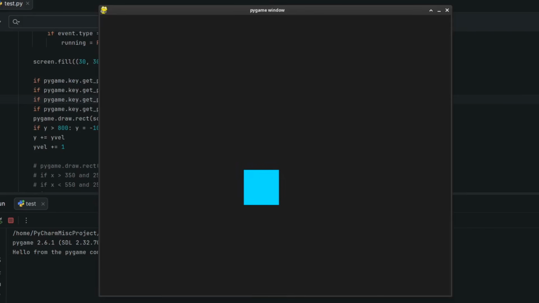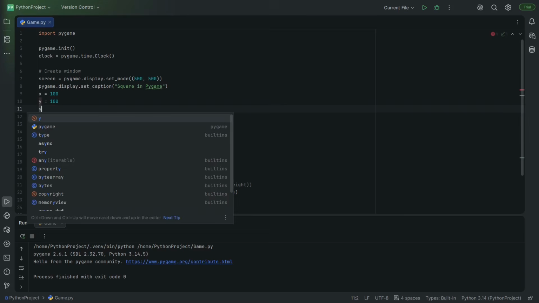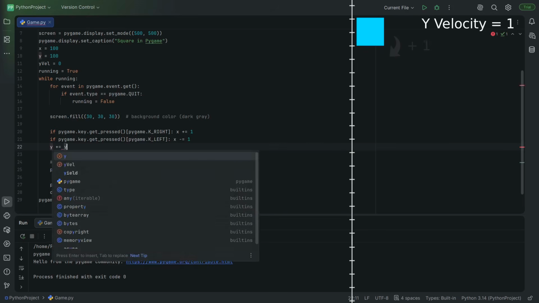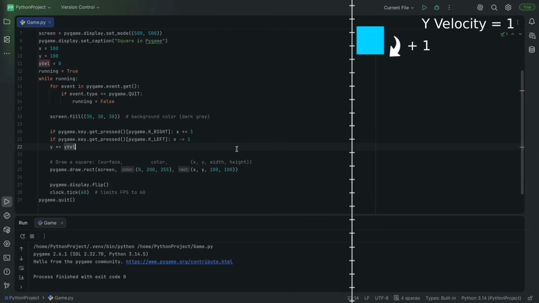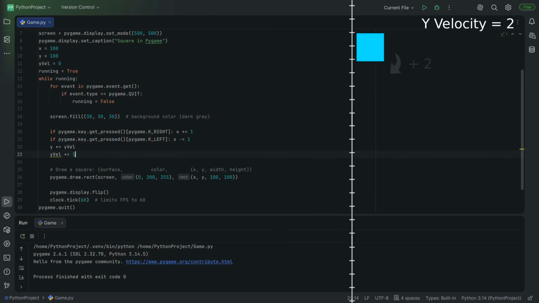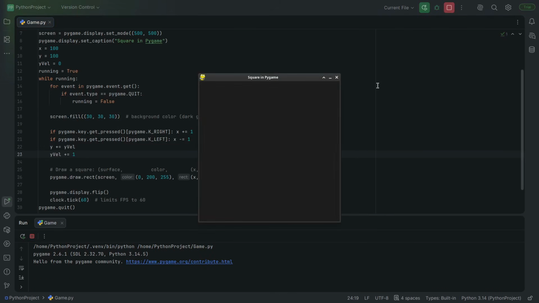I want this game to be a platformer, so let's make this square fall. And it needs to fall faster and faster the longer it's falling. This actually took a while, but here's what eventually worked. This square has a y velocity. In each frame, the square's y velocity is added to its y position, so it moves that amount of pixels each frame. Then each frame, it also adds 1 to that y velocity. And because the y velocity keeps getting bigger and bigger, a bigger and bigger number will keep getting added to the y coordinate, so it should look like it's falling faster and faster. Wow, that worked way better than I thought it would.